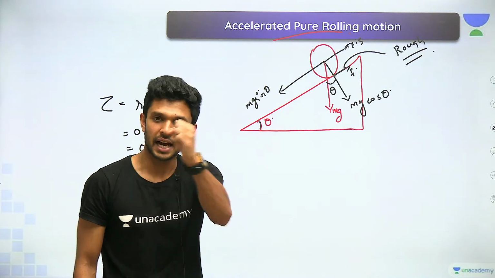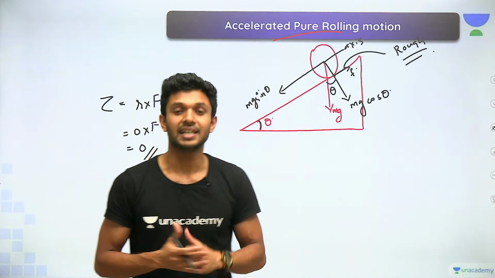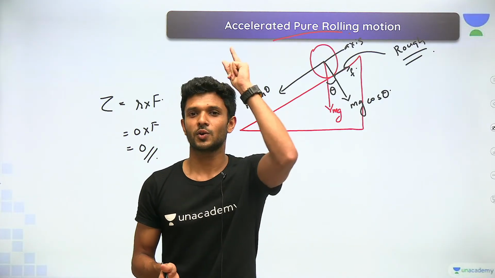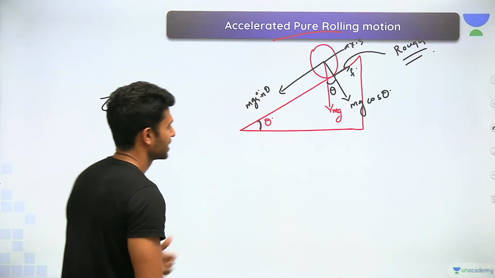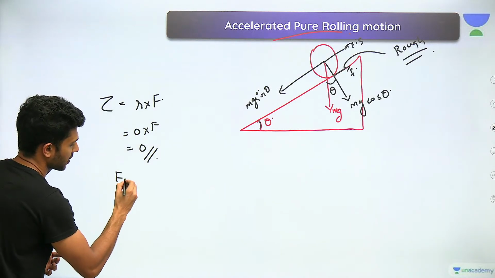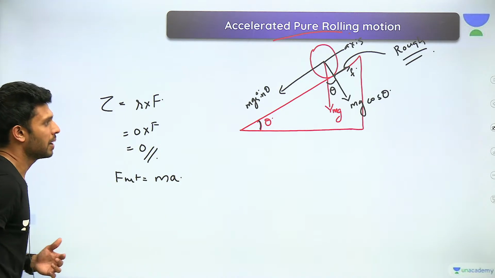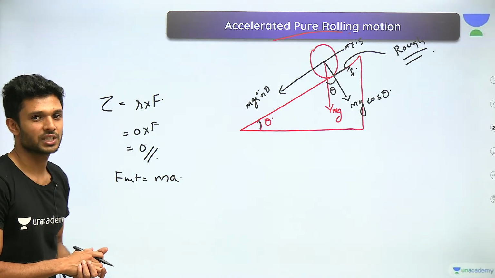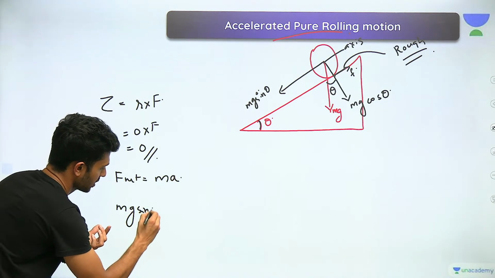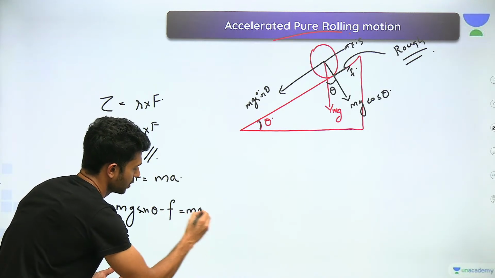Okay. Now let us find out the total acceleration acting on the body, and we will also find out the conditions for this rolling motion to be a pure rolling motion. Jaldi. How to find out acceleration? We'll write from here. Net force acting on the body should be equal to mass into acceleration. Which are the forces acting? mg sin theta minus frictional force is equal to ma.